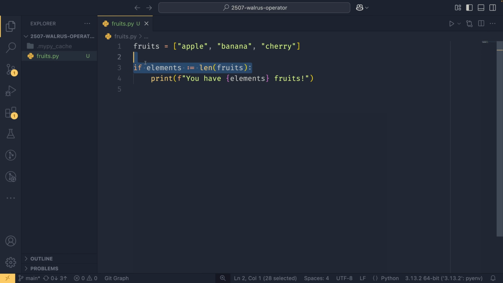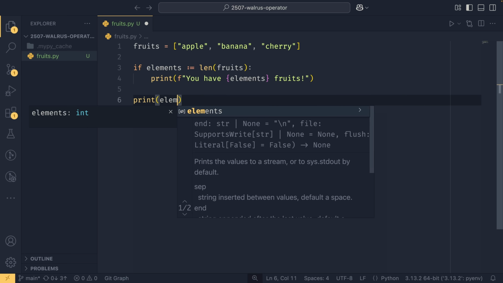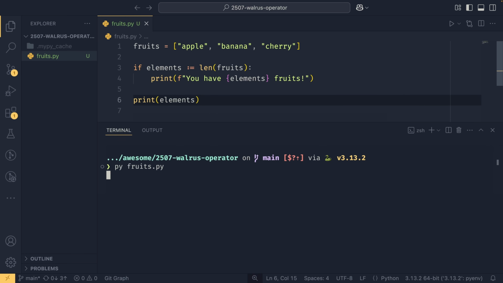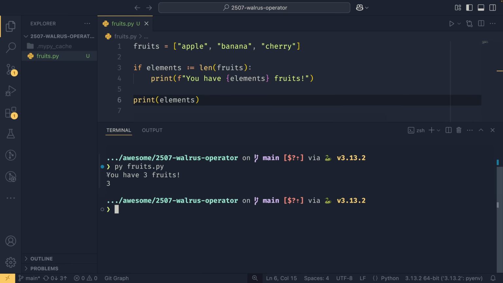You can read this as a sentence like so. If elements, which has the value of len(fruits), then do this. So where this operator is, len(fruits) will be calculated. It will then be assigned to elements within the statement. And then you can use elements anywhere. So you could use it here, or you can use it out here as well. And if we run py_fruits to look at that, we can see you have 3 fruits, and then you can have 3 here as well.